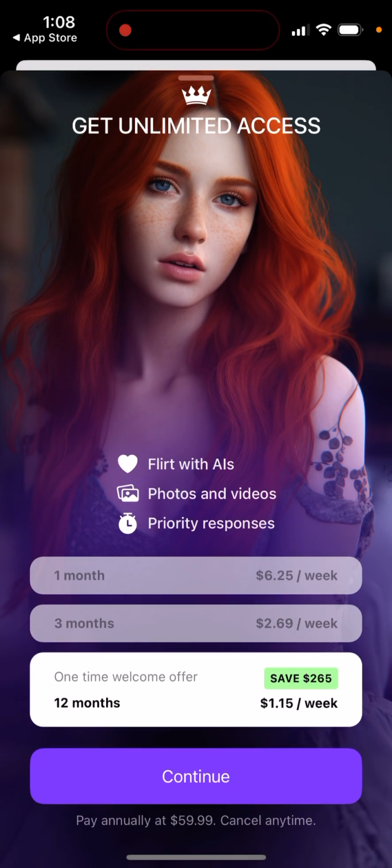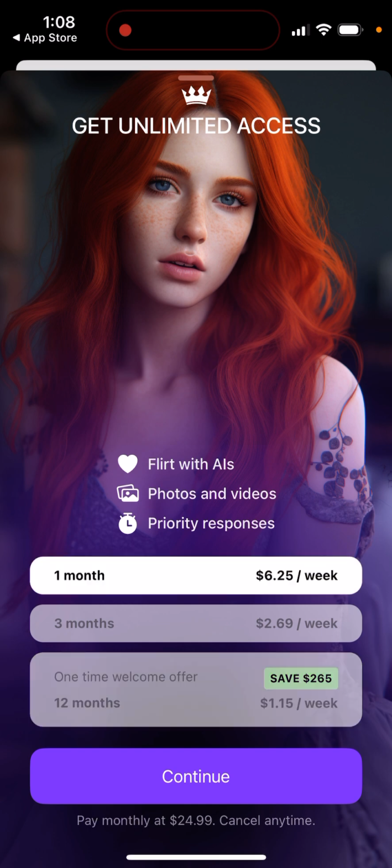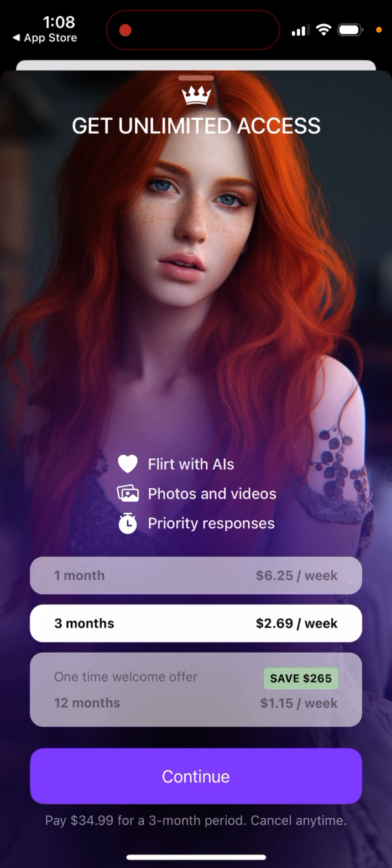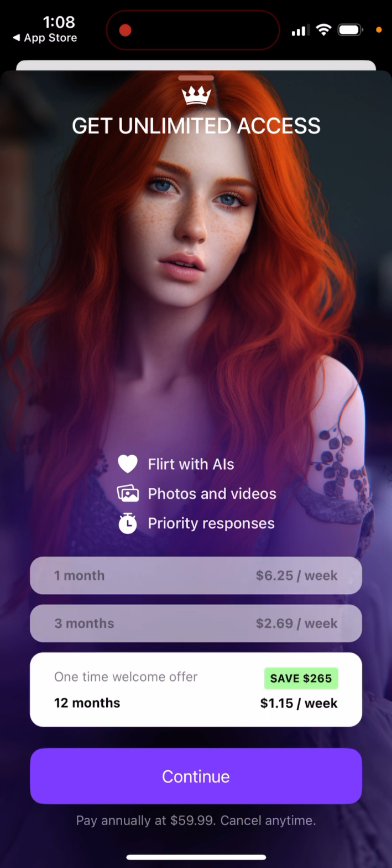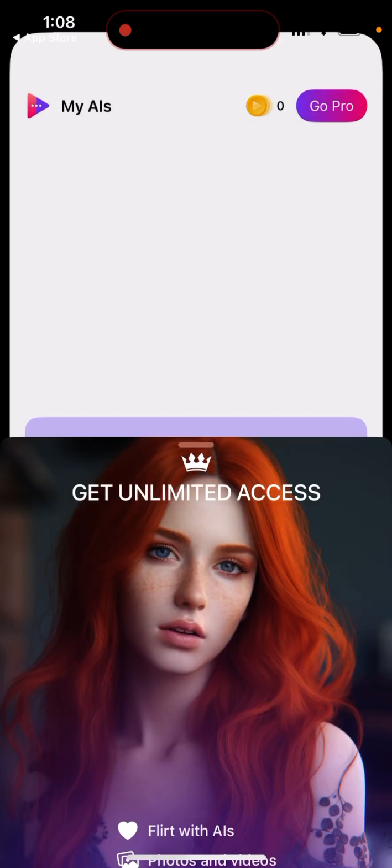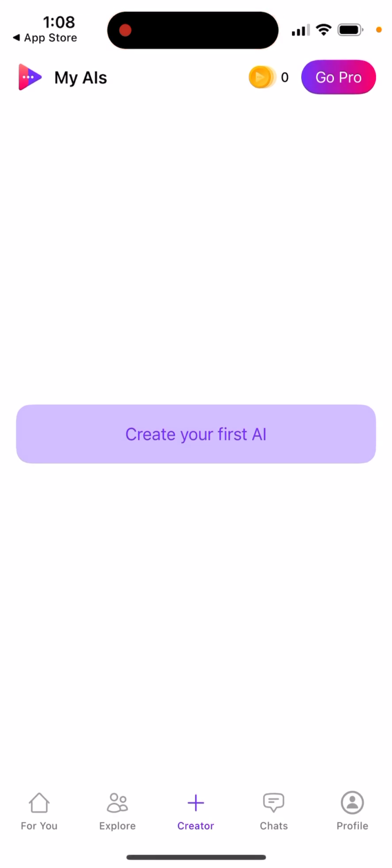If you want to go pro, there is a 1 month plan, $6.25 per week, 3 months. So it's still quite an expensive app. I don't know why. Annually it's $60. Since that's the cheapest price to get unlimited access. And yeah, that's the idea of the app basically.